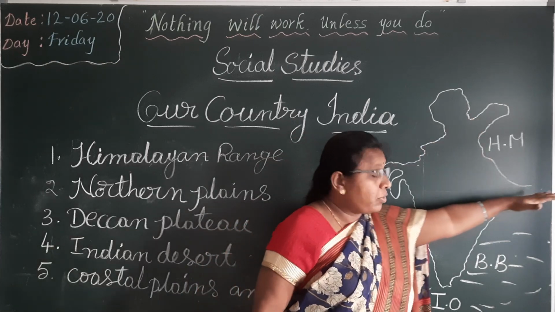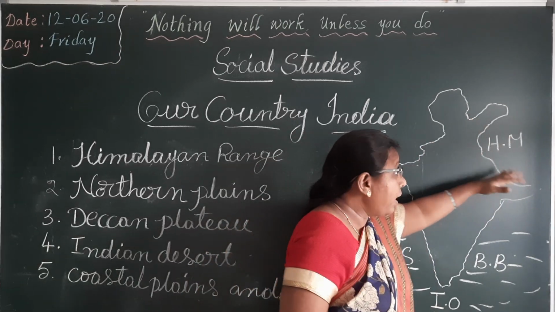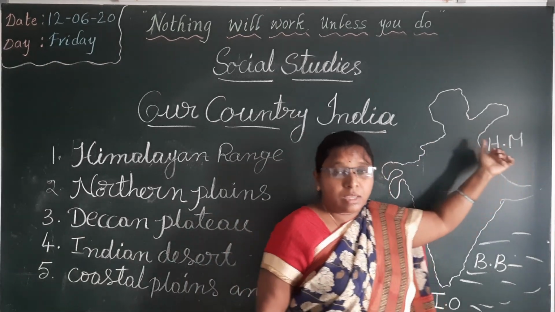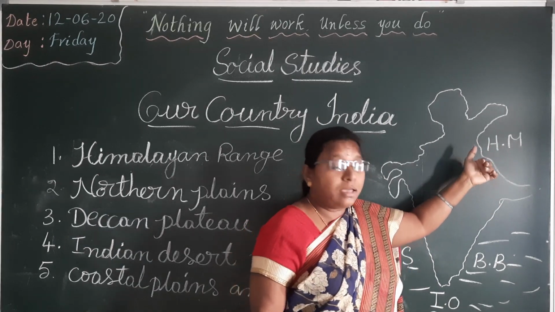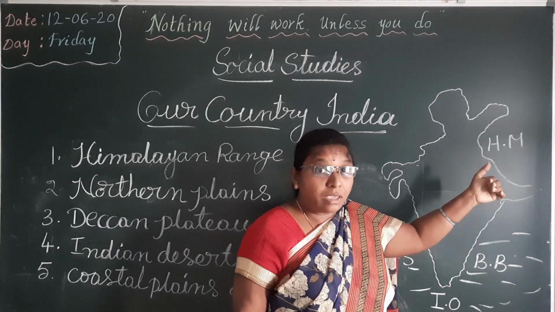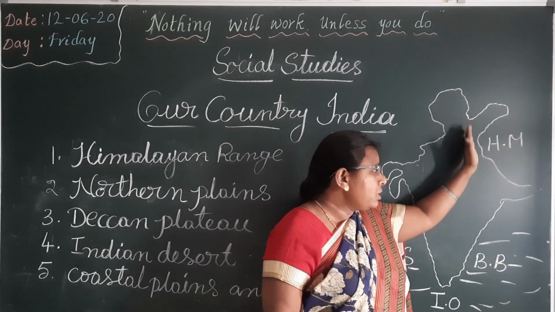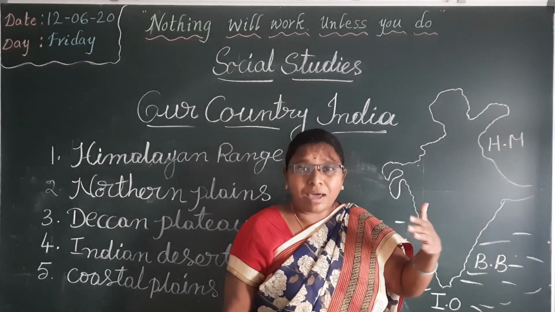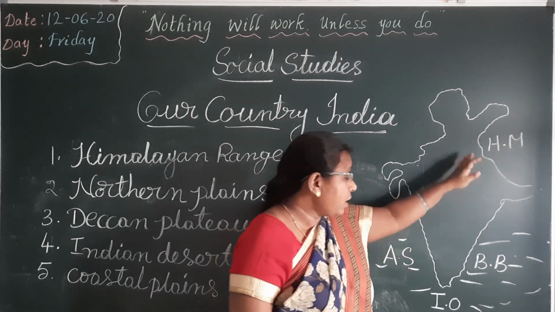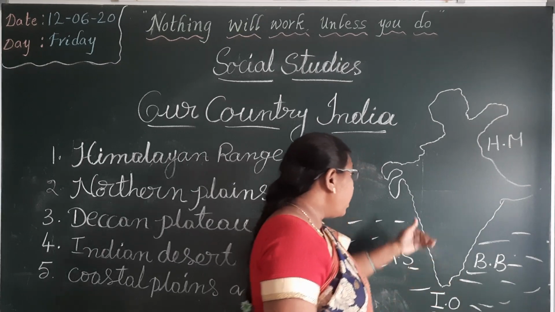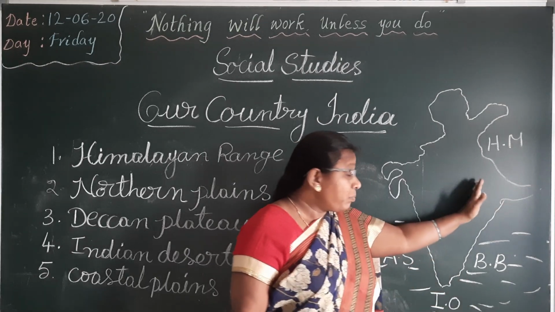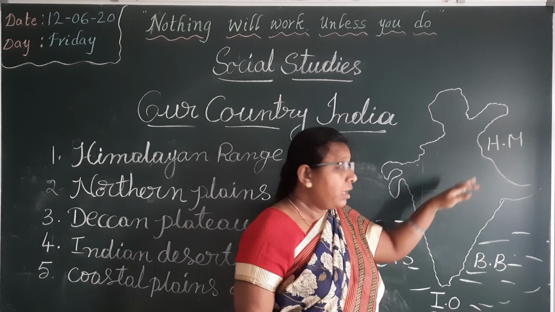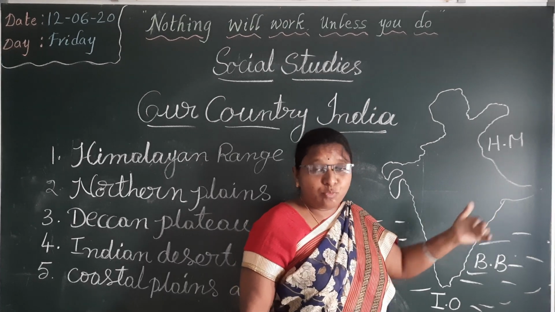Here, Himalaya mountain ranges. What is the meaning of Himalaya? Himalaya means above the snow. These mountains are always covered with ice throughout the year. And then Northern Plains. We live in the plains.